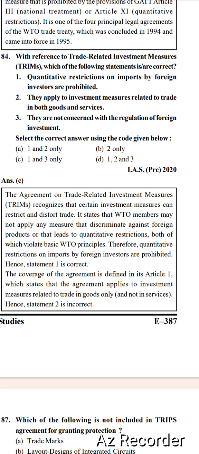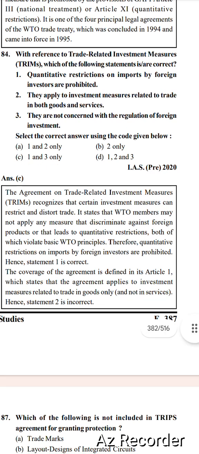Quantitative restrictions on import by foreign investors are prohibited. They are not concerned with the regulation of foreign investment. The Agreement on Trade-Related Investment Measures, TRIMS, recognizes that certain investment measures can restrict and distort trade.